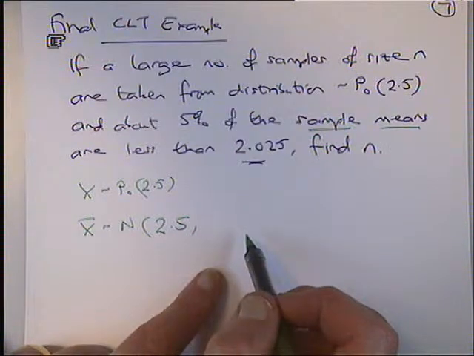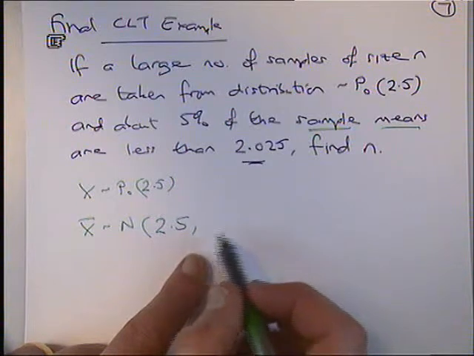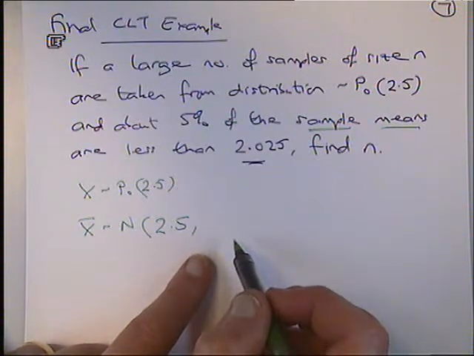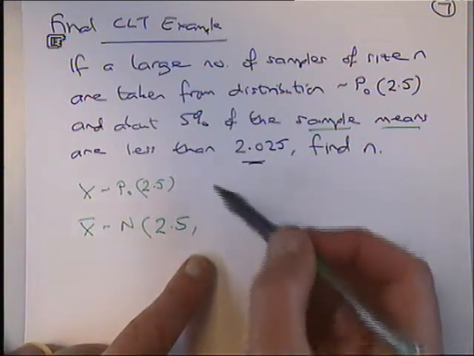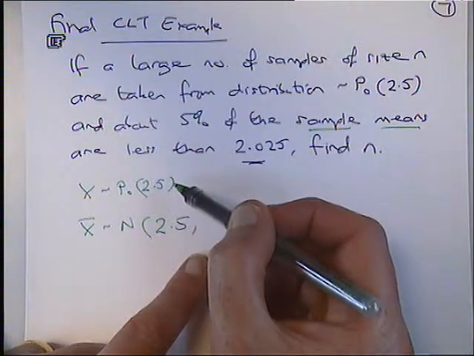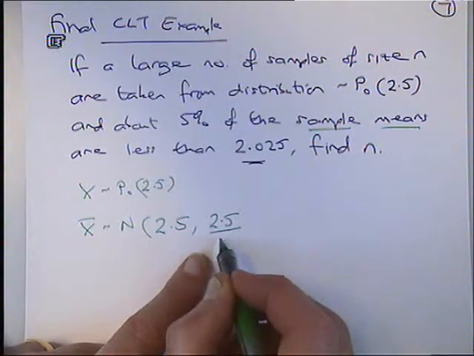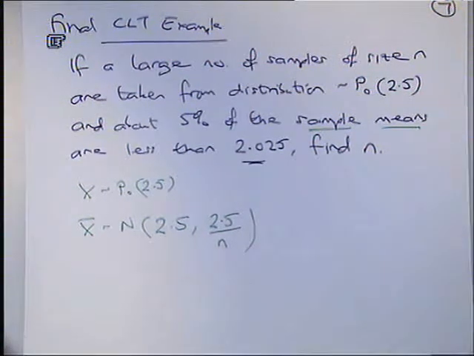Standard deviation. For x bar, yes, sigma squared over n. Sigma squared is the variance. What's the variance of that distribution? Variance of the Poisson is the same as the mean, lambda, yeah. So that's sigma squared over n, which I don't know. So the sample means are going to be distributed like that.